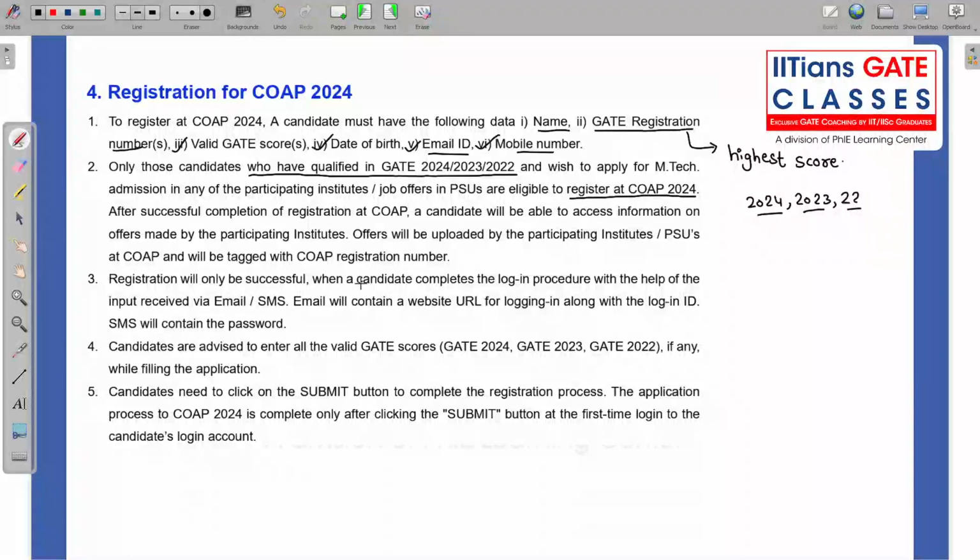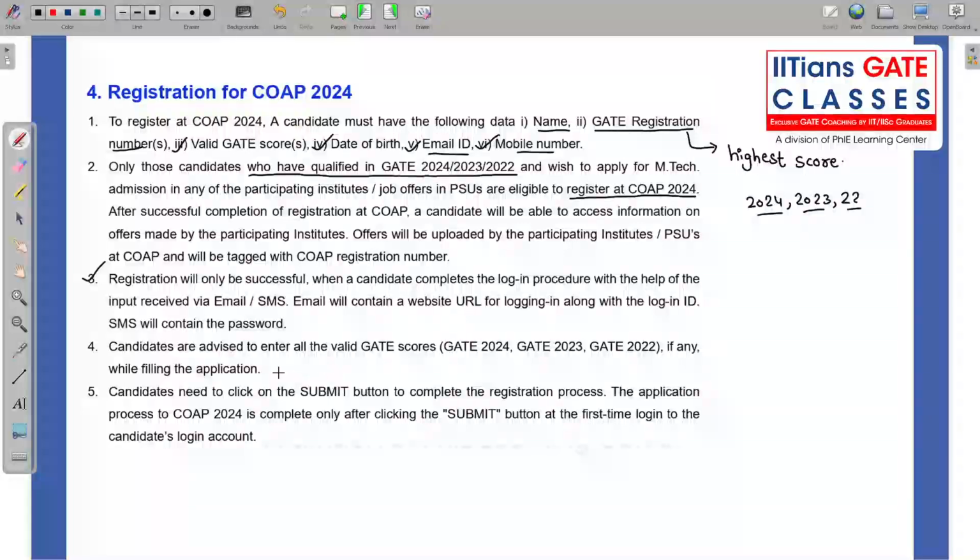Registration will only be successful when the candidate completes the login procedure with the help of input received via email and SMS. So you will get an OTP. Once you verify your email and mobile number, the OTP will be sent first, and then your email and mobile number will be verified. After that only will your registration be taken as successful.